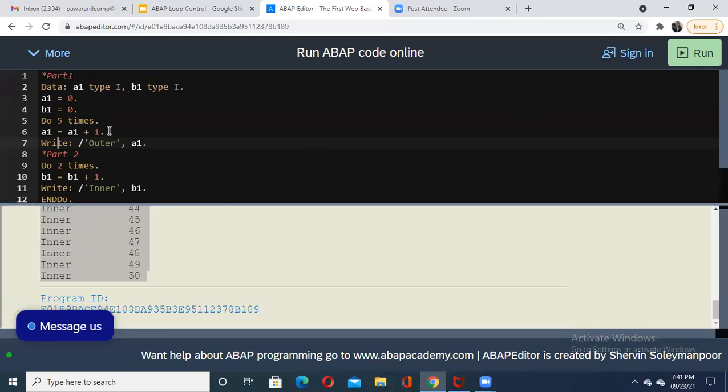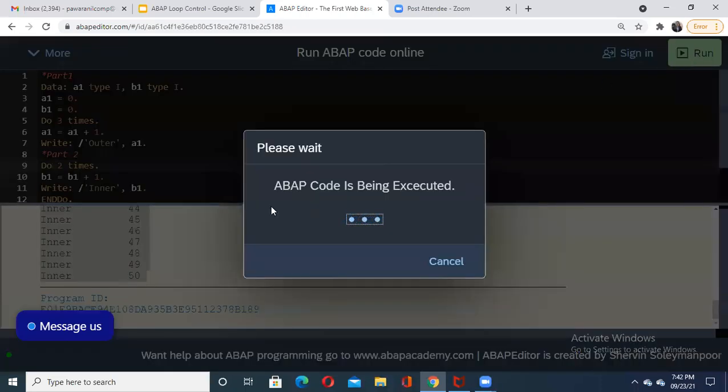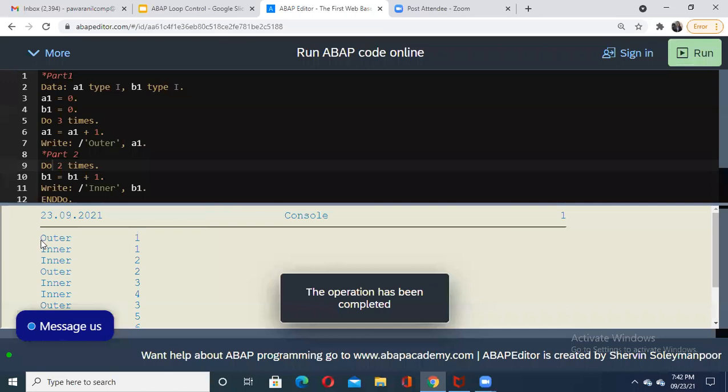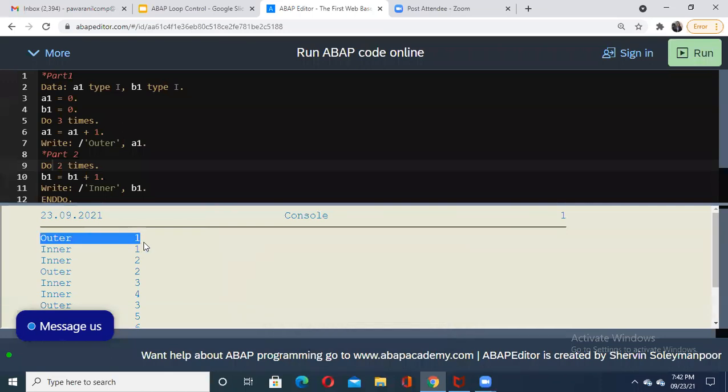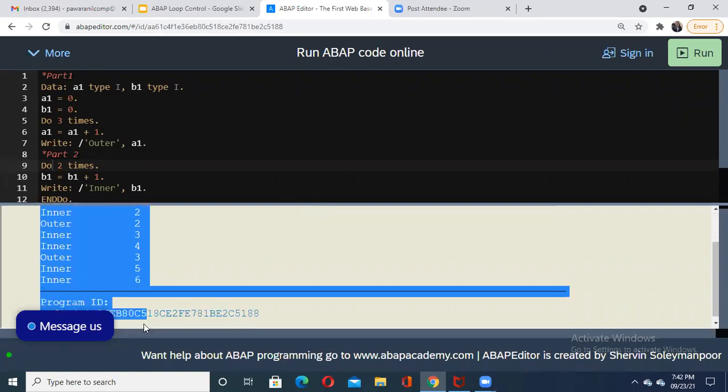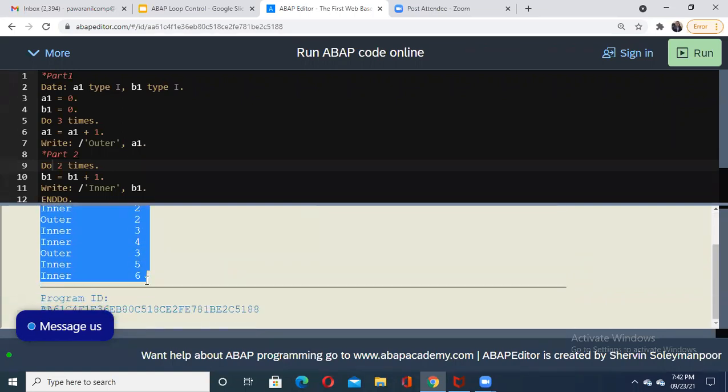Now I'll just reduce the outer do to 3 times, and the inner one is 2 times. Let us see its output again, and you will get an idea. This understanding is very important. Outer is executed once, inner is executed 2 times, again outer a second time, then inner is executed the next 2 times, again outer a third time, and inner executed its next 2 times, like this. So the inner loop is executed 6 times, as the outer is executed only 3 times. So it is just double, as our calculation is made. This way your nested loop is functioning.